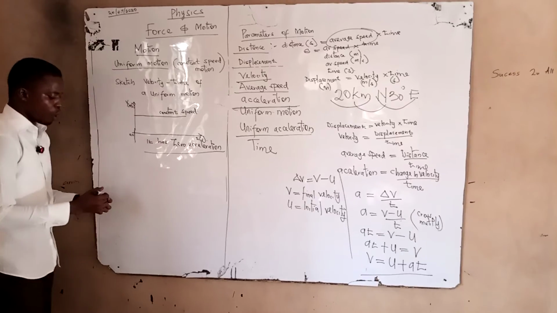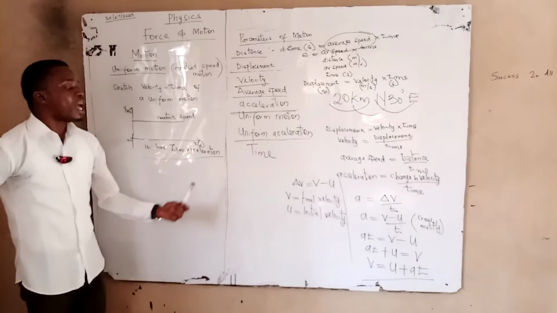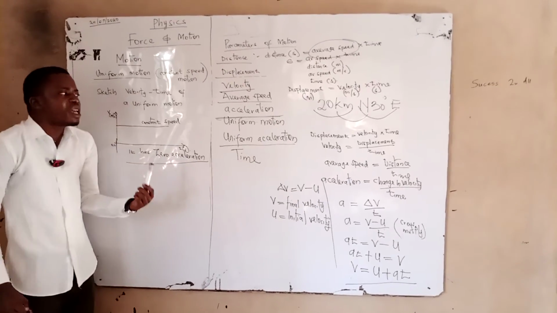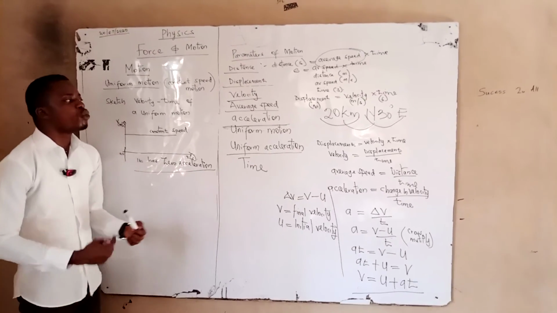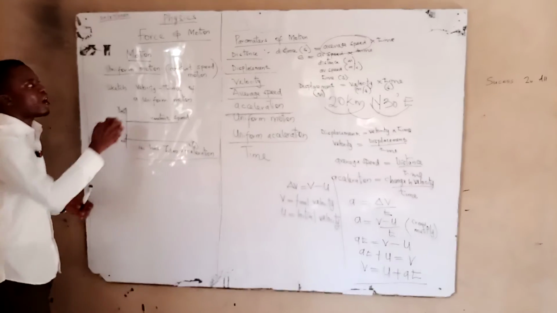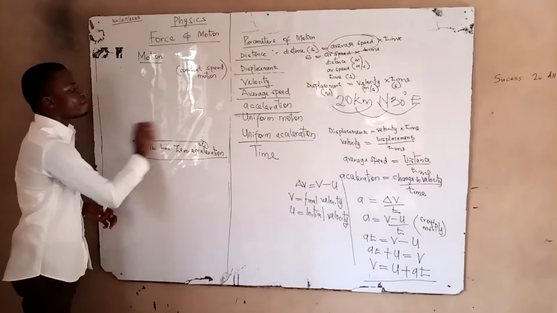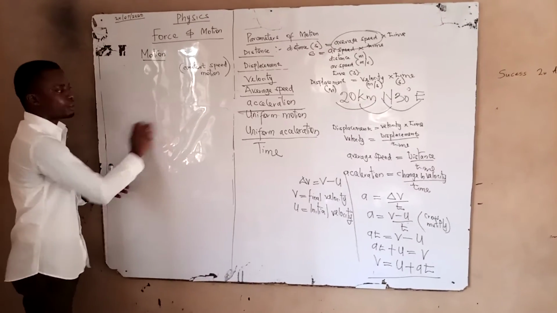Uniform acceleration. Of course, when we look at uniform acceleration, we can be tempted to say constant acceleration. The same thing, because I told you that uniform could mean constant. So when we now have a constant acceleration, we're going to be having something like this. Let me quickly show you.